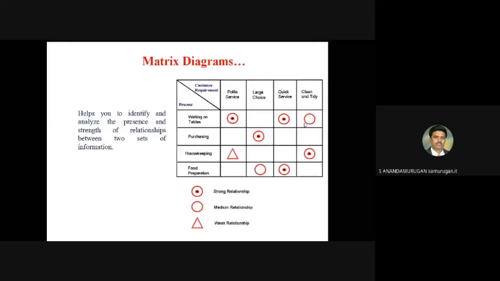The next one is matrix diagrams. It helps you to identify and analyze the presence and strength of relationship between two sets of information. You have to collect the information. This matrix diagram is helpful to analyze the presence and strength of relationship. Here you see the example: customer requirement, process, waiting on tables. Here there are three symbols: a circle with a dot within, strong relationship; an empty circle, medium relationship; then triangle, weak relationship. We have to match in that.